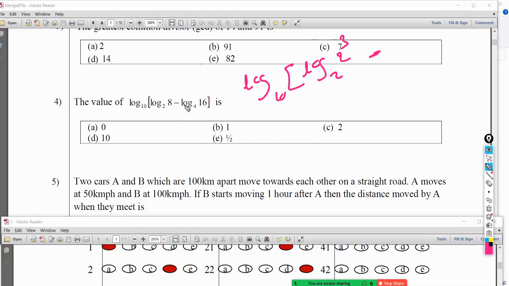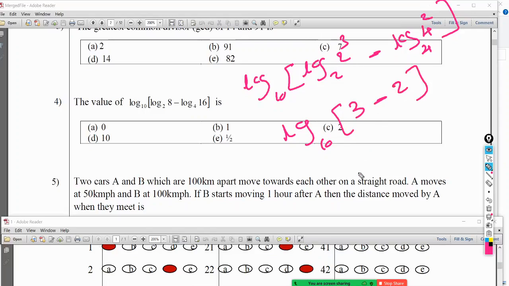Now can I write 16 as a power of 4? Yes. Log 4 16, I can write it as 4 to the power 2. So therefore now I can simplify easily. Log 2 of 2 to the power 3 means 3. Log 4 of 4 to the power 2 means 2. 3 minus 2 is 1.